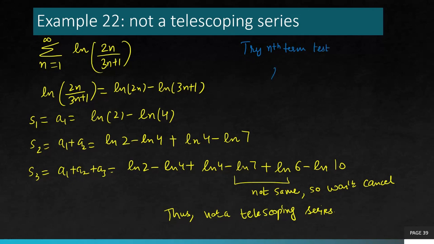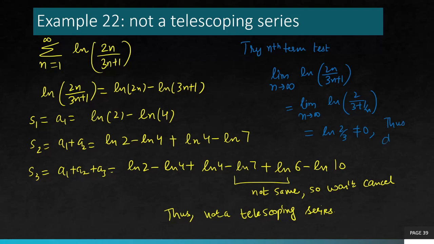So let's try another test here, the nth term test. Limit as n goes to infinity of ln (2n over 3n plus 1) is ln of, again you can divide by n inside, 2 over 3 plus 1 over n, which actually turns out to be 2 over 3, which is non-zero. Non-zero means divergent. So you see, one test failed, or we were unable to apply the method of partial fractions. So we went back to the nth term test and we got our answer.